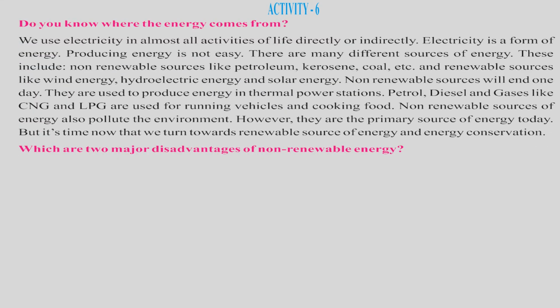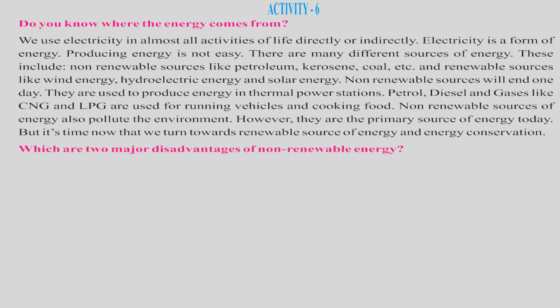Activity 6. Do you know where the energy comes from? We use electricity in almost all activities of life, directly or indirectly. Electricity is a form of energy. Producing energy is not easy. There are many different sources of energy. These include non-renewable sources like petroleum, kerosene, coal, etc., and renewable sources like wind energy, hydroelectricity, and solar energy, children. Now, what are non-renewable sources and renewable sources?